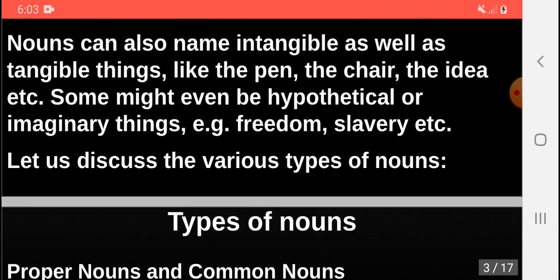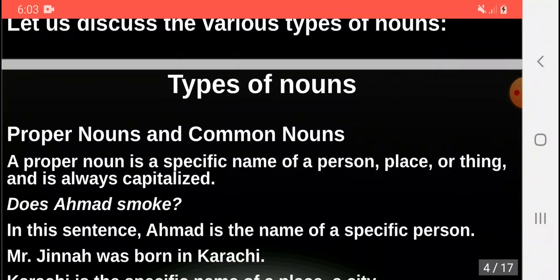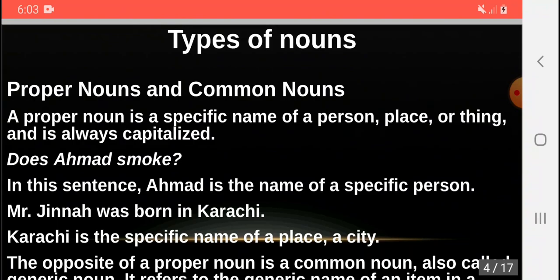Let us discuss the various types of nouns. In the first category, we have the proper nouns and the common nouns. Proper noun is a specific name of a person, place, or thing and is always capitalized. For example, does Ahmad smoke? In this sentence, Ahmad is the name of a specific person.